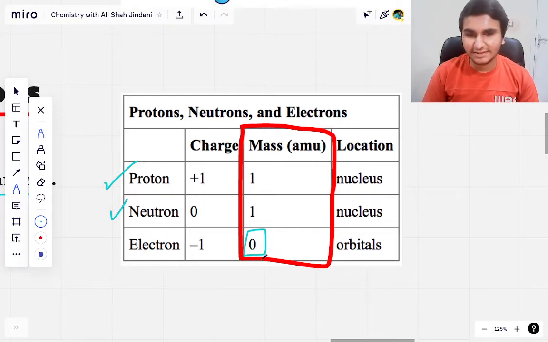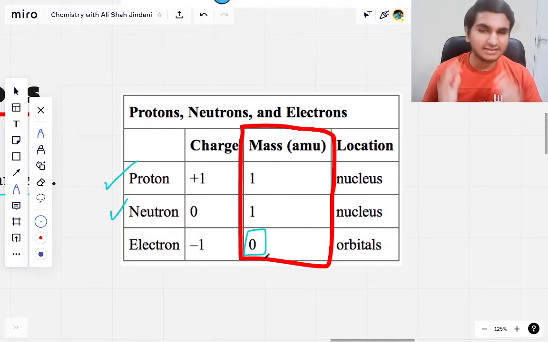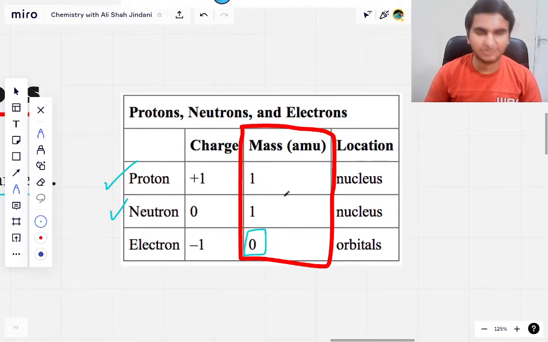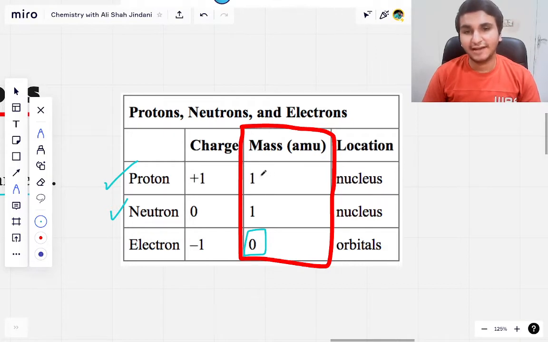Why do we consider it as negligible? It is because you don't have to count them in your calculations. It is a very tiny fraction as compared to the protons and the neutrons. So usually we write the protonic mass as 1, neutron mass as 1, and for the electrons we take a 0, although it is not a 0, right?